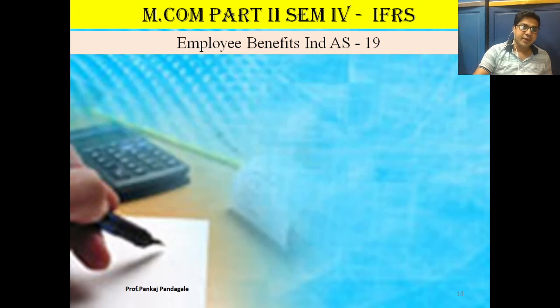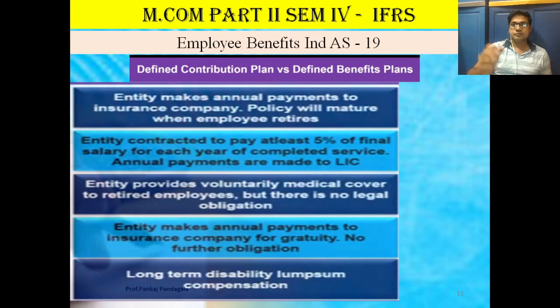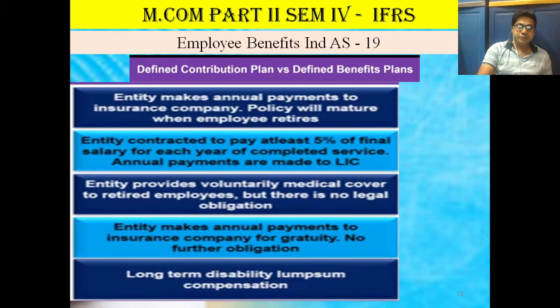Let us discuss some examples related to defined contribution plans and defined benefit plans, one by one. The entity makes an annual payment to the insurance company, and the policy will mature when the employee retires. So which plan is this, a defined contribution plan or a defined benefit plan? It is a defined contribution plan because the entity pays a fixed amount to the insurance company.